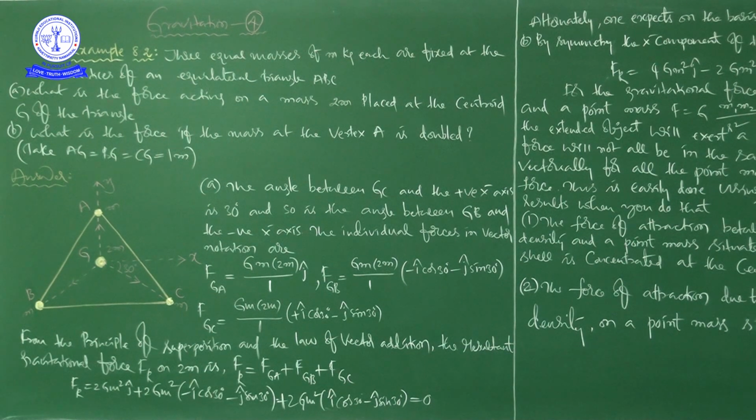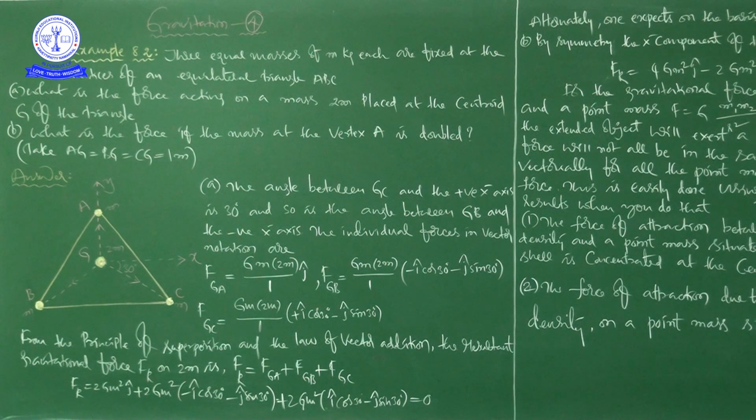And so is the angle between GB and the negative x-axis also. The properties of triangles and the alternate angles and opposite angles, right? So here, when it is 30 degrees, according to geometry, the angle between GB and the negative x-axis also will become 30 degrees, because it is an equilateral triangle, right?